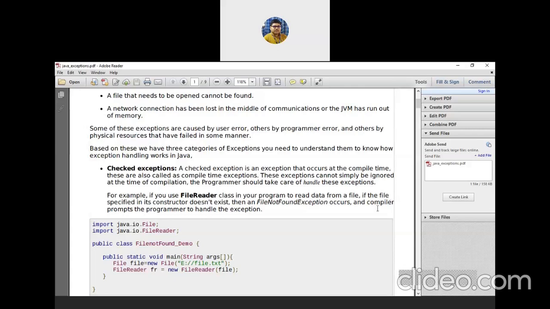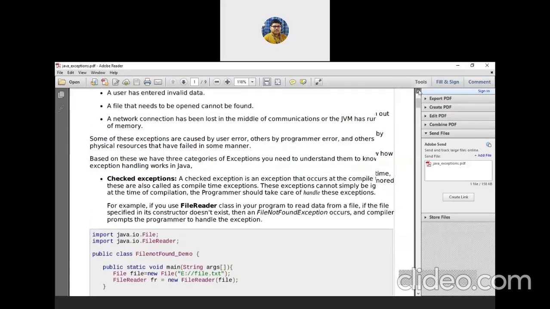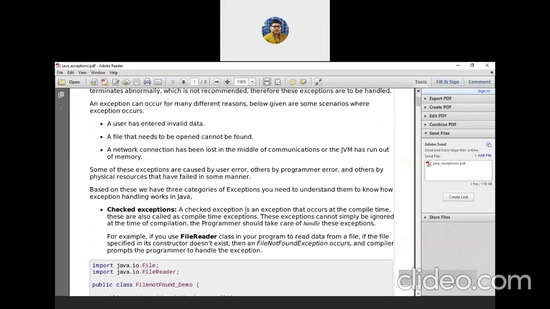So what is a checked exception? It is an exception that occurs at the compilation time, and these are called compile time exceptions. This exception cannot simply be ignored at the time of compilation, and the programmer should take care to handle these exceptions.